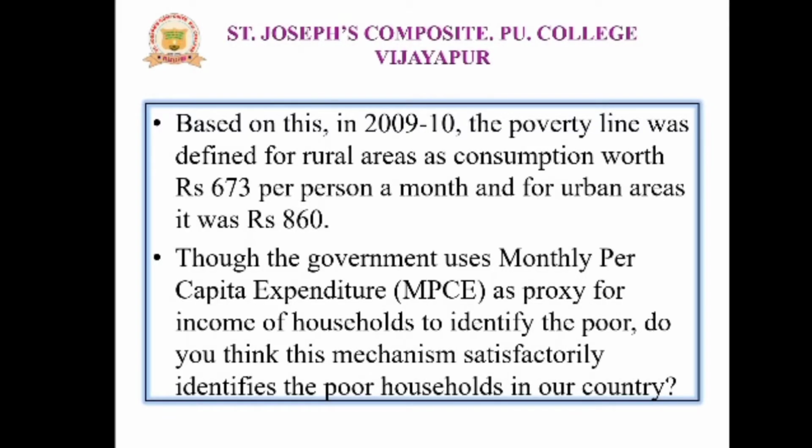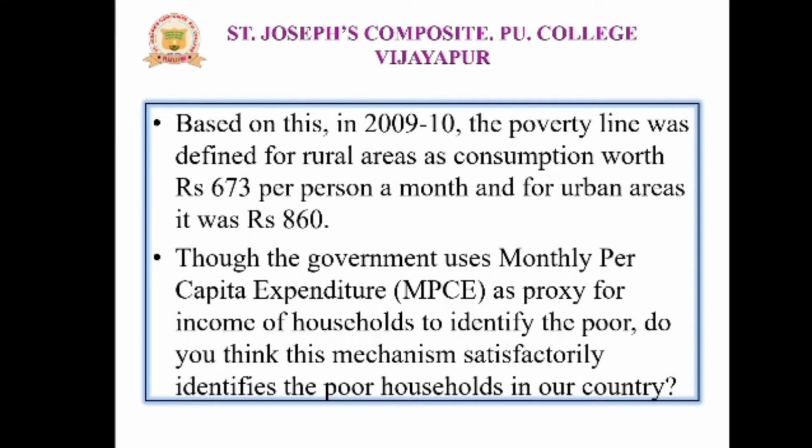Based on this, in 2009-10, the poverty line was defined for rural areas as consumption worth rupees 673 per person a month, and for urban areas it was rupees 860. Means in the rural areas rupees 673 per person spending, and also in urban areas rupees 860.